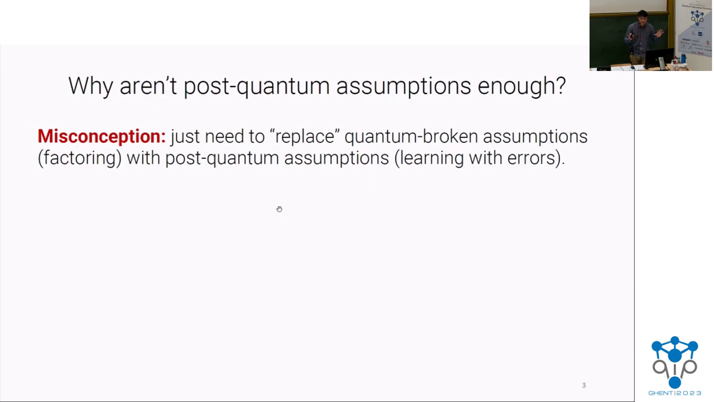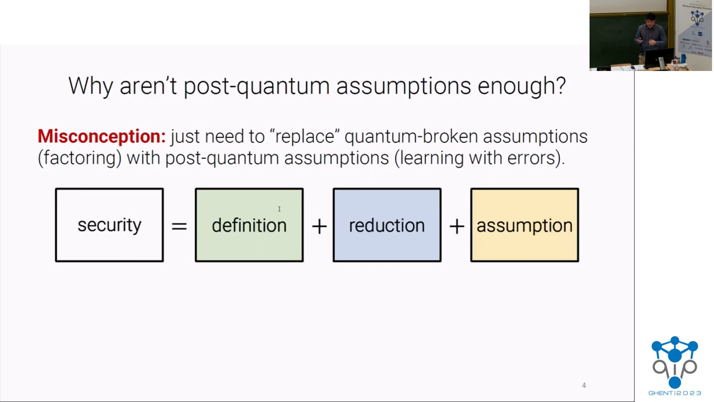Okay, and before I dive into things, I want to clear up a fairly common misconception I hear a lot when working in post-quantum cryptography: isn't this just all about using LWE? Why aren't post-quantum assumptions enough? The misconception is that for post-quantum security, all you need to do is take quantumly broken assumptions like factoring and then just swap them out for post-quantum assumptions like learning with errors. And the reason that this is a misconception is that this ignores the other components of a cryptographic security proof.